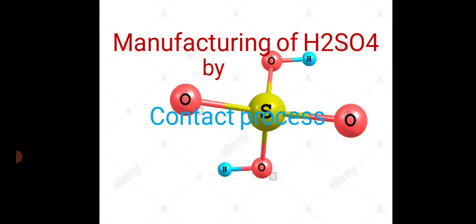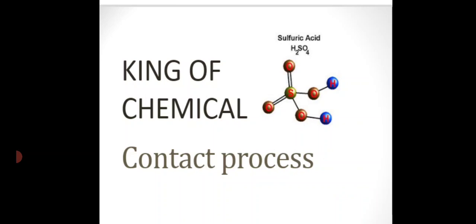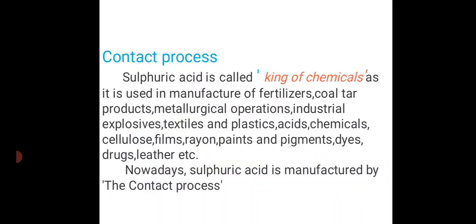Manufacture of sulfuric acid by the contact process. The king of chemicals, sulfuric acid, is called the king of chemicals as it is used in the manufacture of fertilizer, coal tar products, metallurgical operations, industrial explosives, textiles, and plastics, acids, chemicals, cellulose, films, rayon, paints and pigments, dyes, drugs, leather, etc.